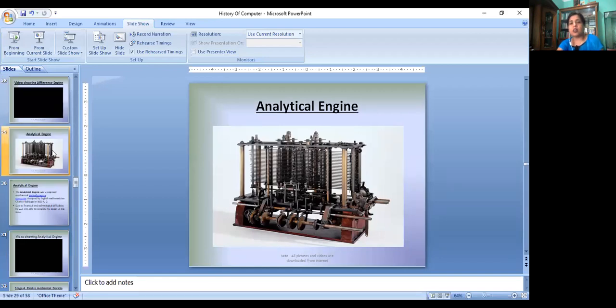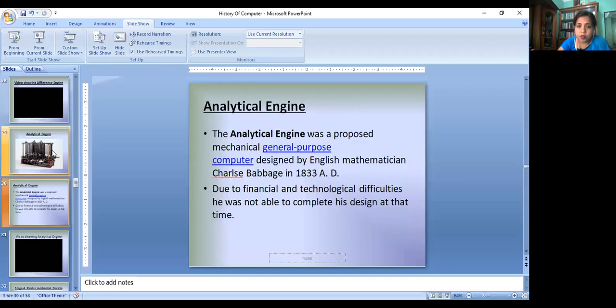It is analytical engine. It is the revised version of difference engine. It was also invented by Charles Babbage in 1833. Due to financial and technological difficulties, he was not able to complete his design at that time.